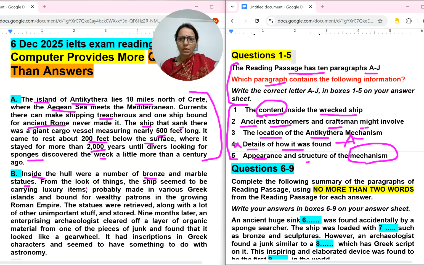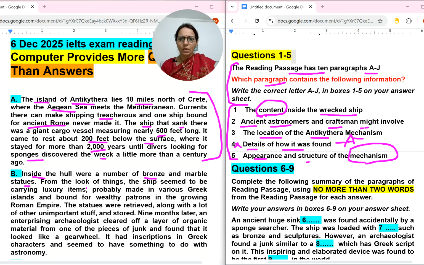Research has shown that the wheel, the gear wheel they were talking about in B paragraph, was part of a device so sophisticated that its complexity would not be matched for centuries. It was also the world's first non-analog computer. The device is so famous that an international, again a place name they are describing, and they have put it into that museum.